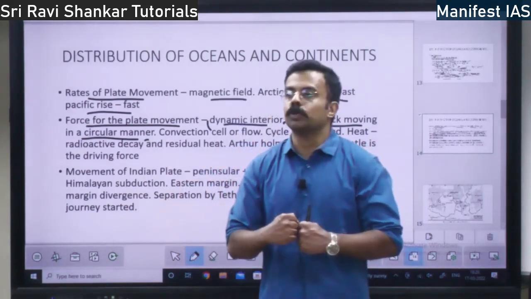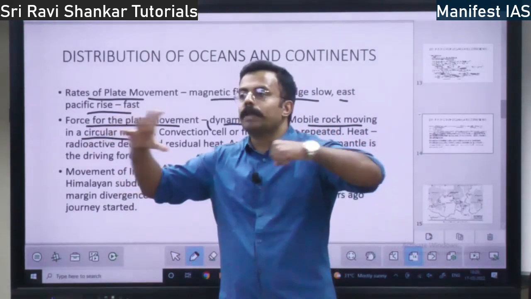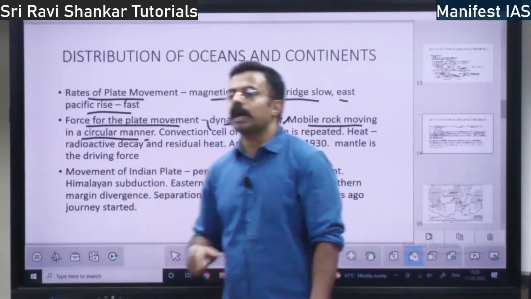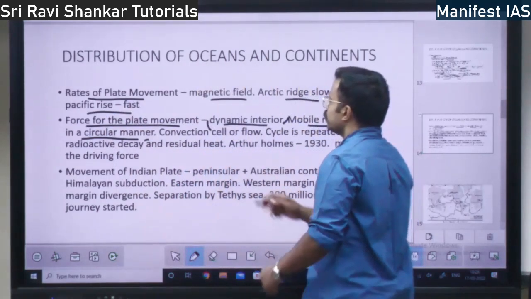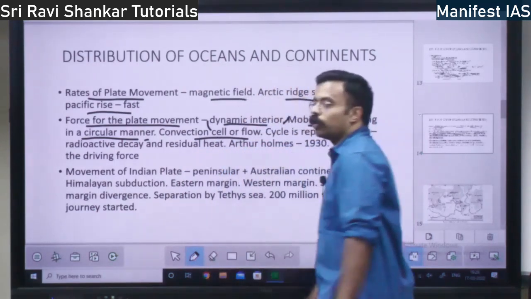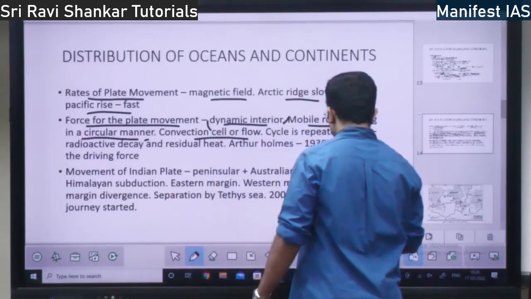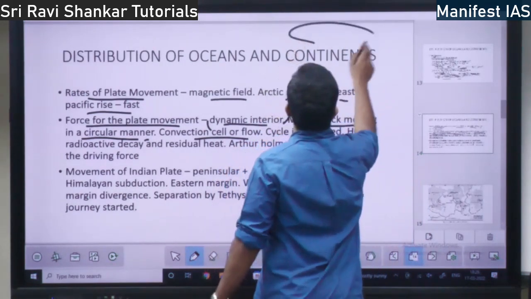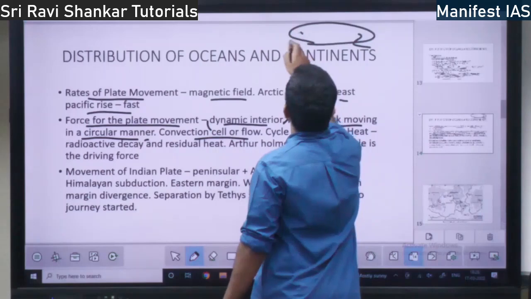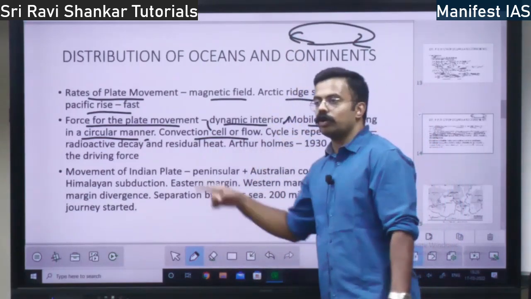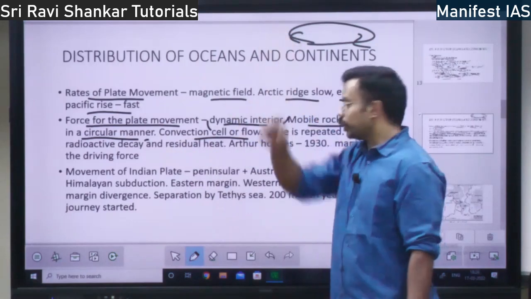Since this magma moves, with the magma, the plate will also move. Because of the movement of the magma, the plate will move. There is a convection cell or flow. Convection cell means there is a cell like this. The magma will flow, and it will come up in the form of volcano.